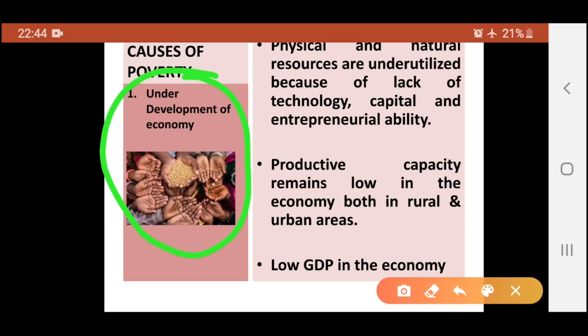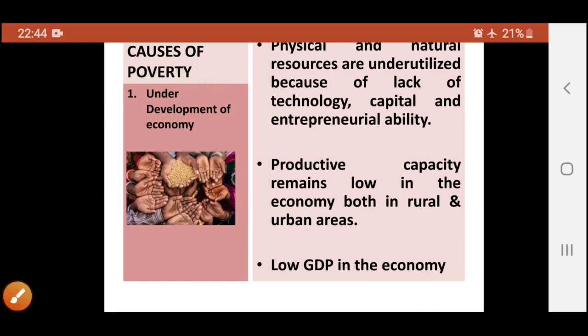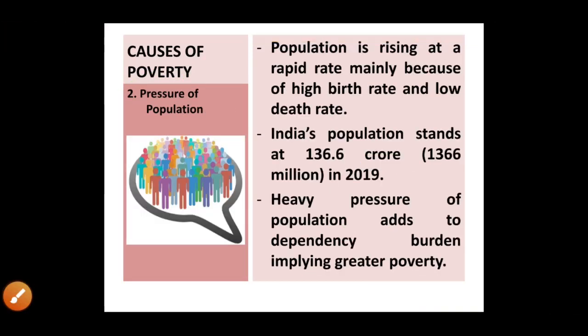And when total production is low, it is but obvious that we will have low GDP in the economy. So because of underdevelopment of the resources, physical and natural resources are underutilized. Because resources are underutilized, we have low productive capacity, and this low productive capacity has resulted in low GDP in the economy. This is the first reason.